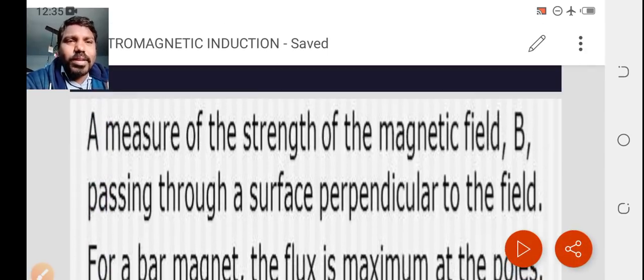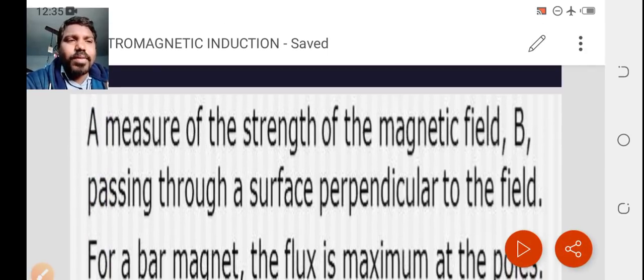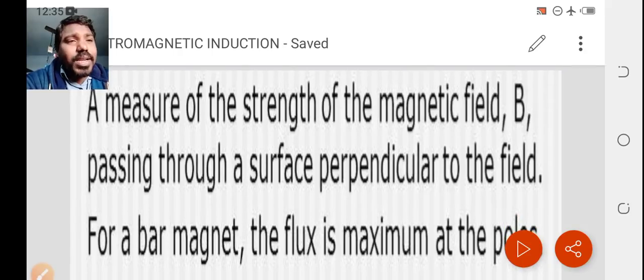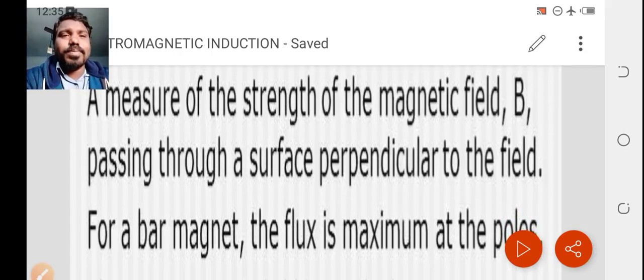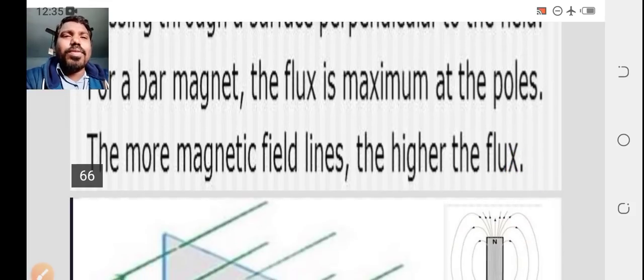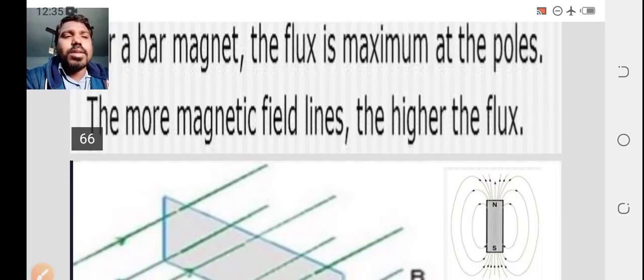What is magnetic flux? The measure of the strength of the magnetic field is called magnetic flux. Magnetic flux is maximum at the poles for the bar magnet, and in a similar way, if there are more magnetic field lines, then the strength of the flux is also high.